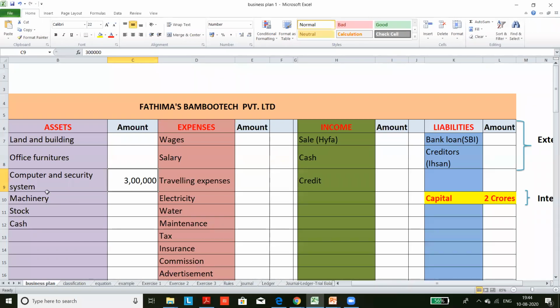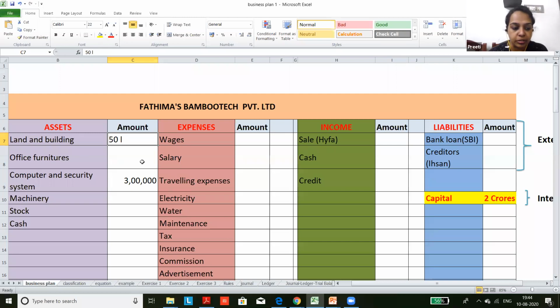After 3 months, the accountant came to know that the price has decreased to 2,50,000. What should the accountant do now? And also she purchased land and building for 50 lakh, and the accountant came to know that this 50 lakh has now increased to 60 lakh. Preeti, what should the accountant do now when the market price varies?